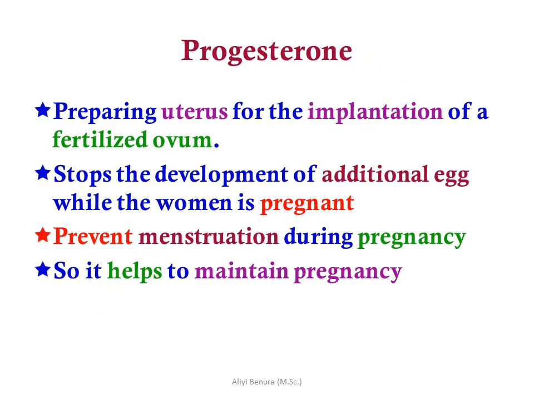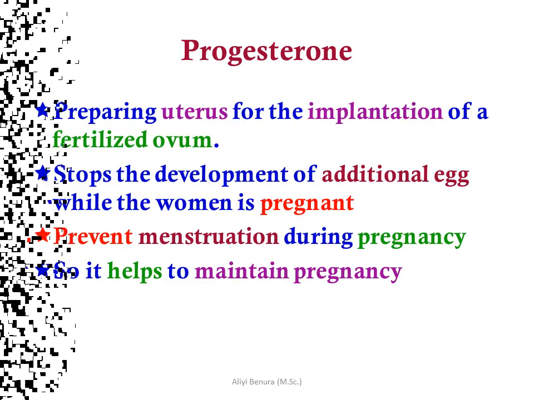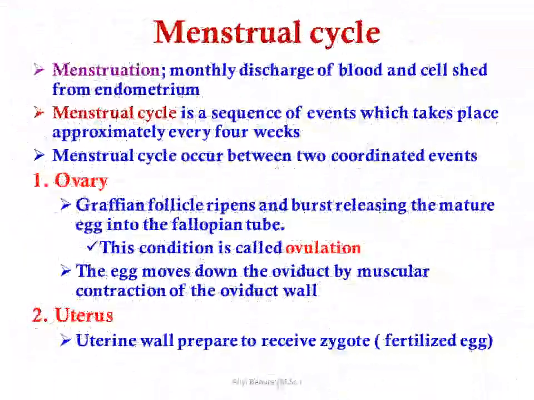Progesterone prepares the uterus for implantation of the fertilized ovum, stops the development of additional eggs while a woman is pregnant, prevents menstruation during pregnancy, and helps to maintain the menstrual cycle. Menstruation is the monthly discharge of blood and cells shed from the endometrium.